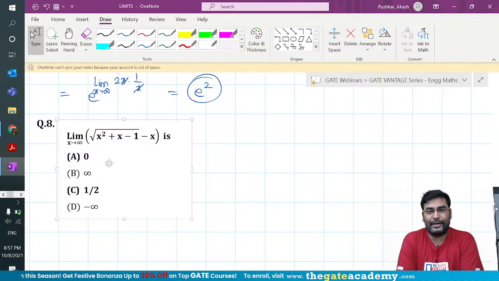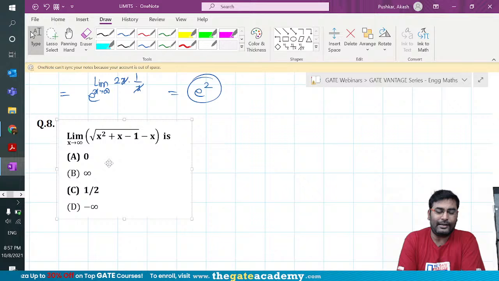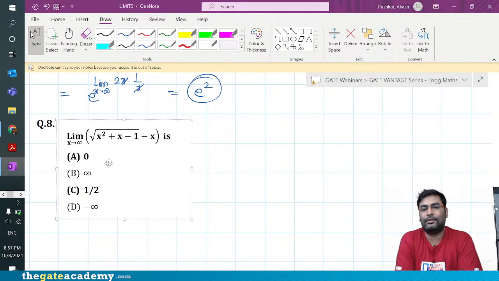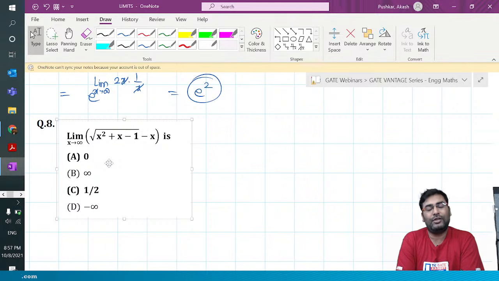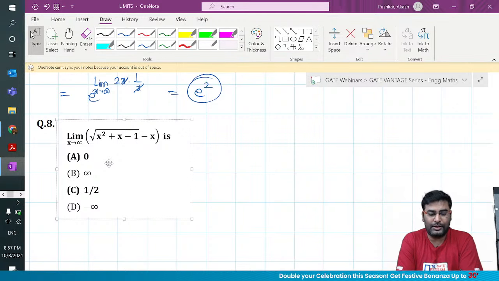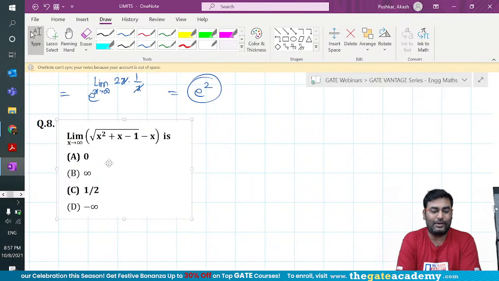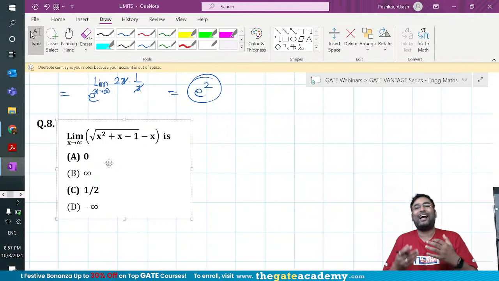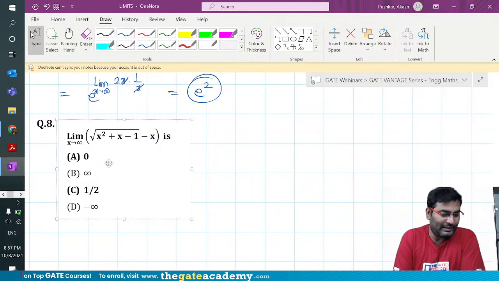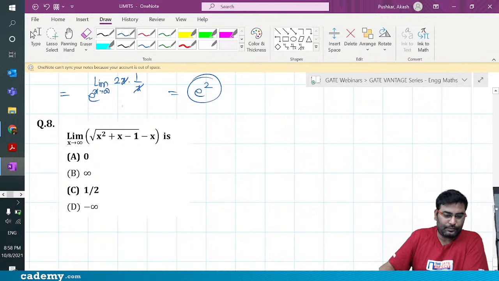First of all, verify the form. Are you able to verify whether it is 0 by 0 or infinity by infinity, or what form it is out of those 7 indeterminate forms? If you think that it is any of the forms which you have seen till now, let me know. So without solving the question, you have to first tell me what the form is. I will not take the answers in the comment if you don't tell me the form. I am interested in knowing the form as well. I know this is not part of the question, but I am interested in knowing it. So my eyes are on the chat to understand what this form is. What do you guys think? Come on.